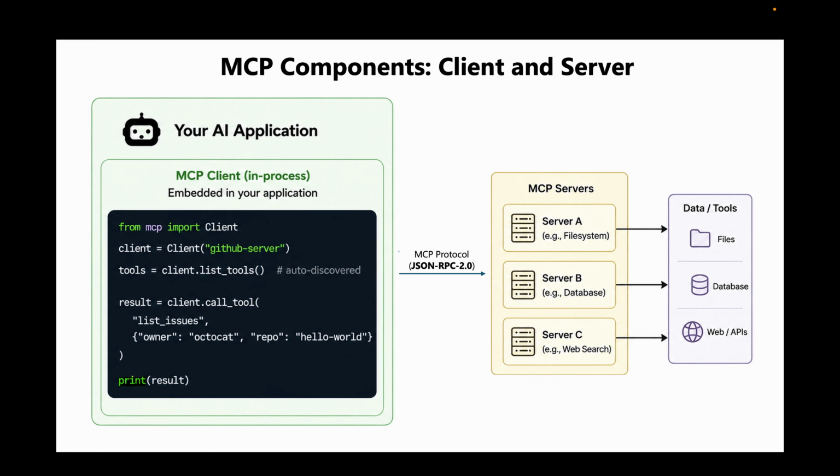One of the first things the MCP client can ask an MCP server is, what capabilities do you have? The server responds by advertising its tools, resources, and prompts. Once the client knows what's available, it can invoke these capabilities using the same standardized interface.